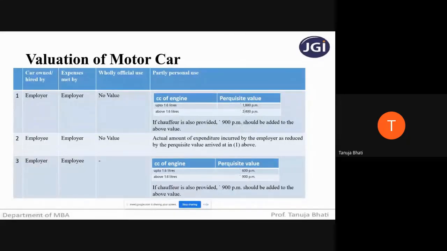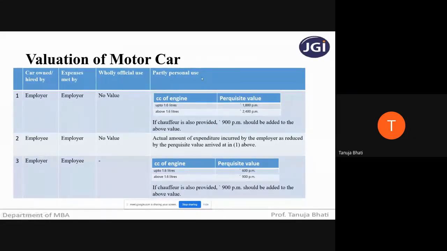Now the second situation is where the car is owned by the employee. Employee is owning the car, but all the expenses are met by the employer. When I say expenses, it means all running expenses and maintenance of the car are met by the employer, and if it is used wholly for office use, obviously no value.